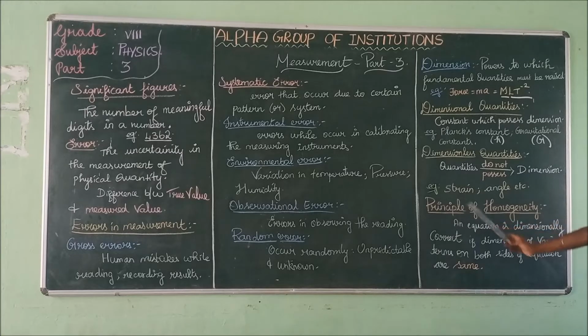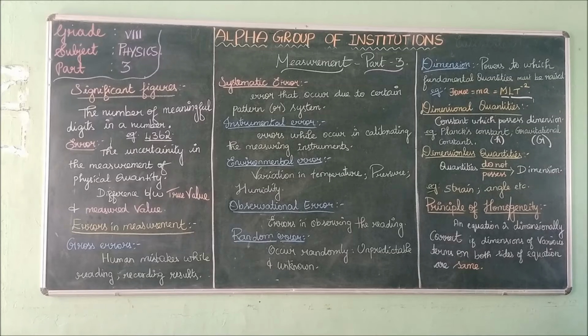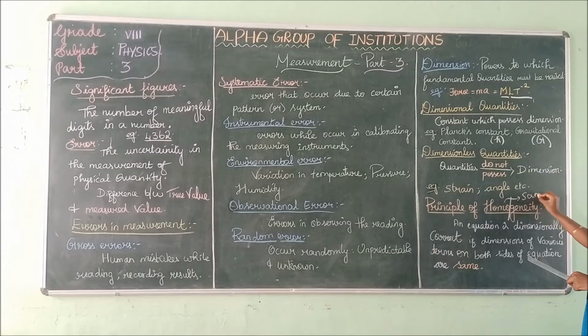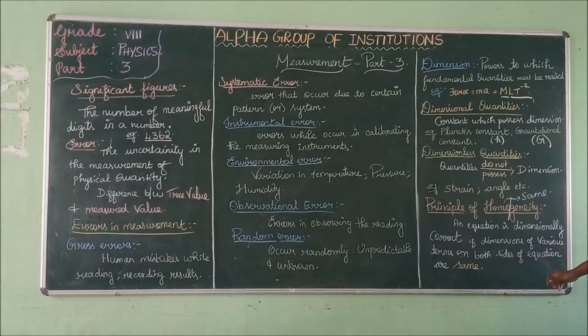Next is the principle of homogeneity. What is meant by homo? Homo means same. So what is homogeneity? An equation is dimensionally correct if the dimensions of various terms on both sides of the equation are same.